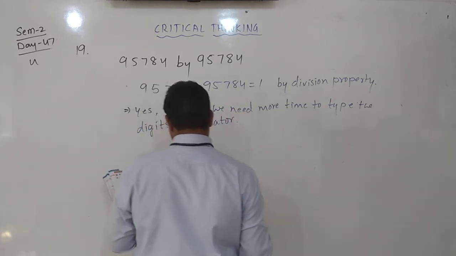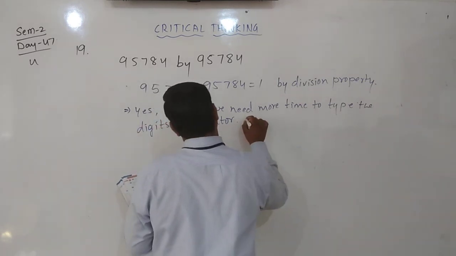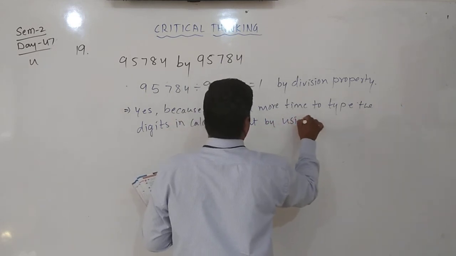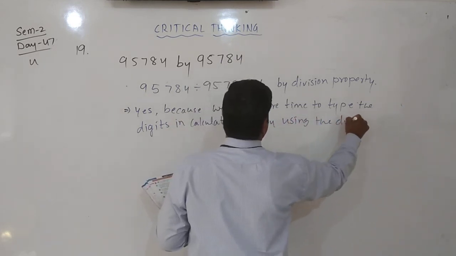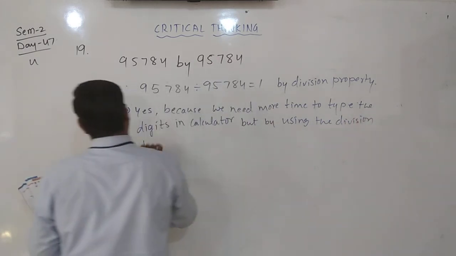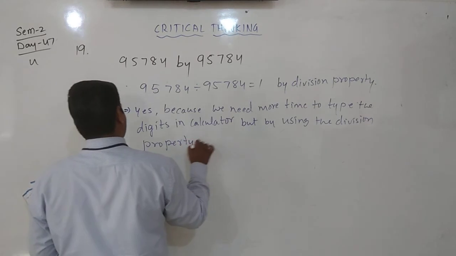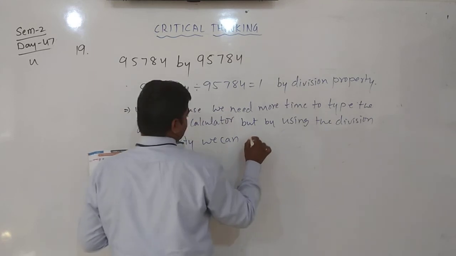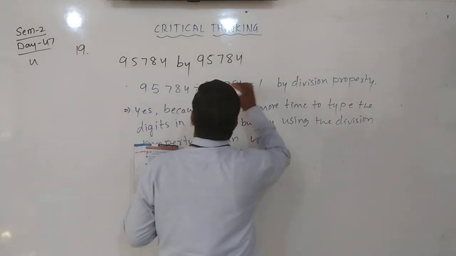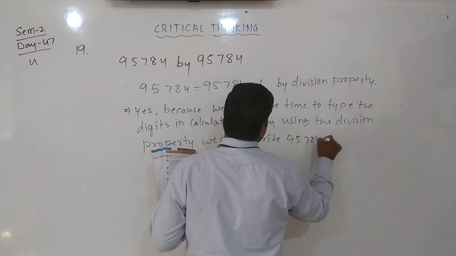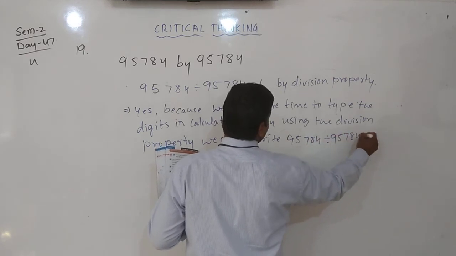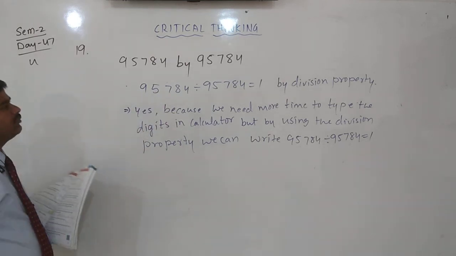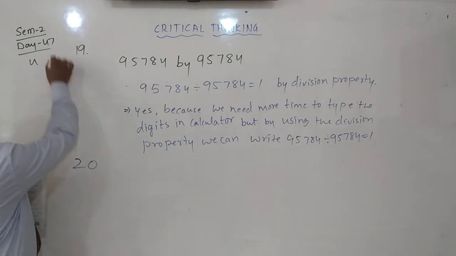But by using the division property, we can write 95784 divided by 95784 is equal to 1. We can calculate it mentally. It is fast. Simple, no? This is the answer of question 19.